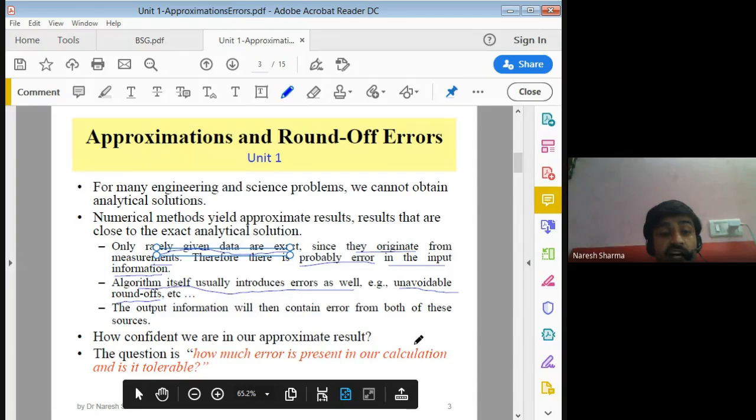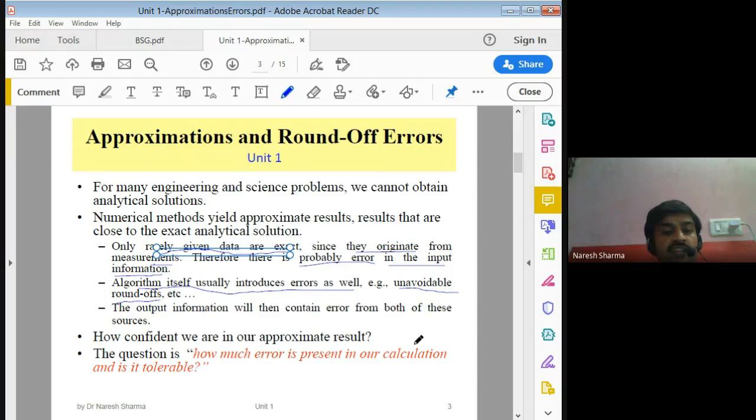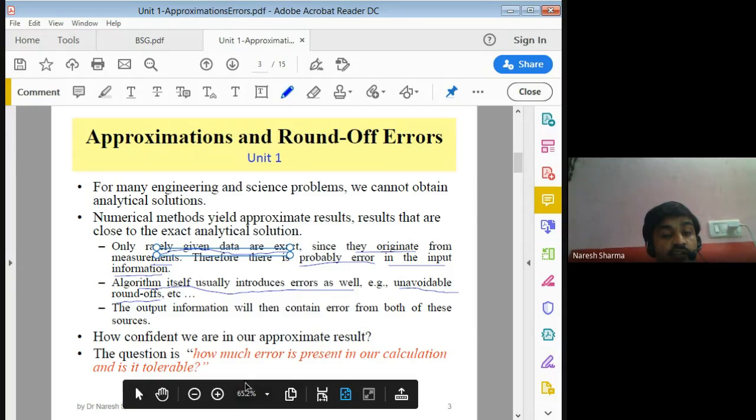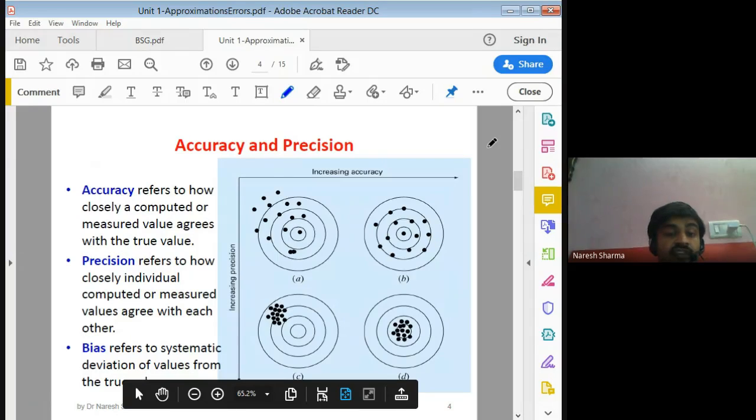The more accurate the input we put into our solution, the better the approximate solution we get. So the main question raised is: how much error is present in our calculation, and is it tolerable or not? How do we check that?